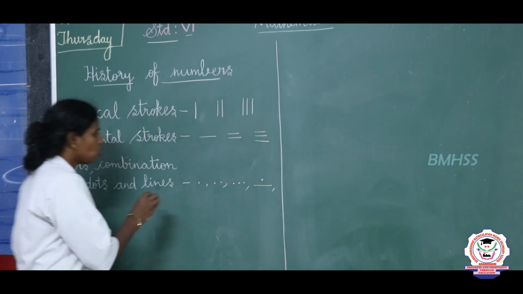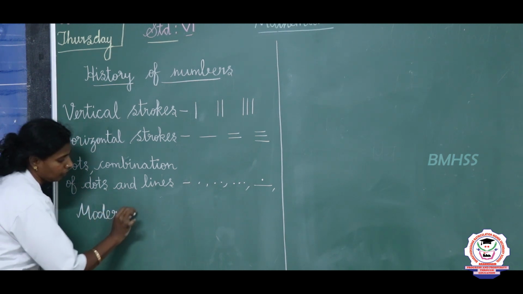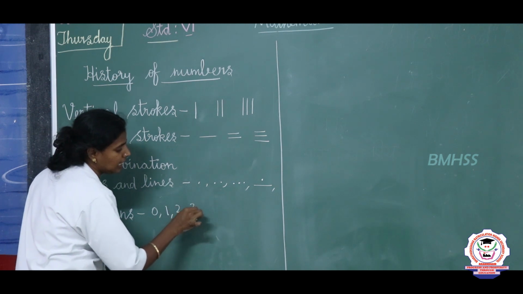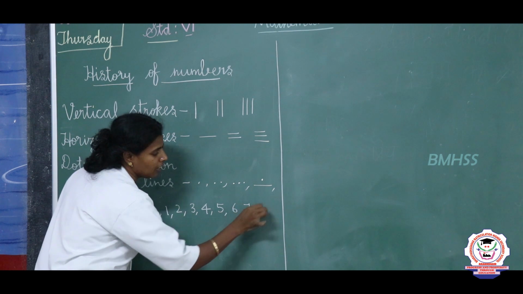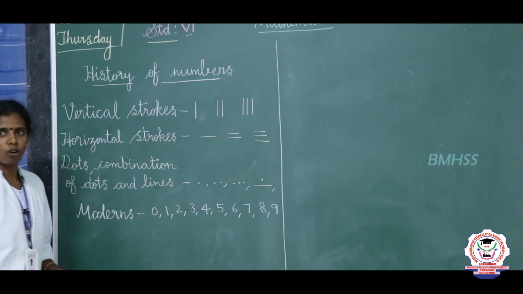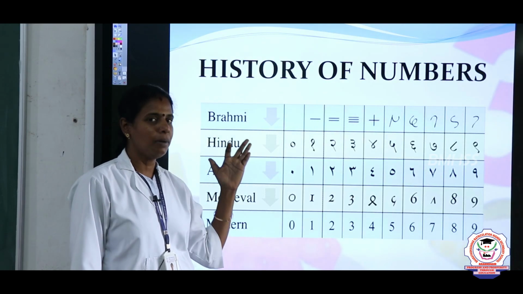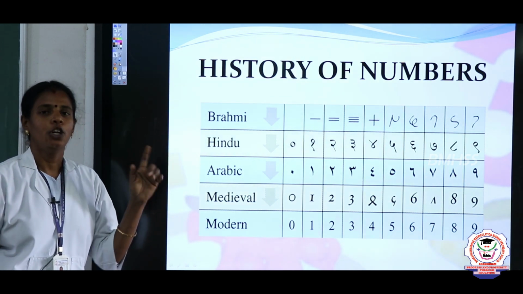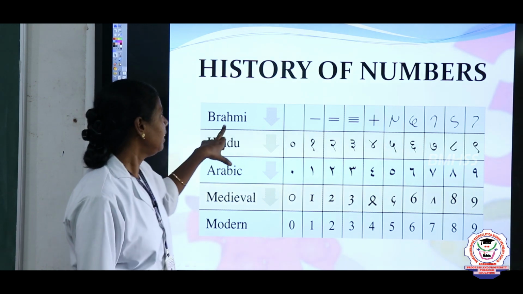The modern numbers are nothing but 0, 1, 2, 3, 4, 5, 6, 7, 8 and 9. These modern numbers are called Hindu-Arabic numbers. First the counting numbers started, then the vertical and horizontal strokes, then dots and combinations of dots and lines, and then the Brahmic.